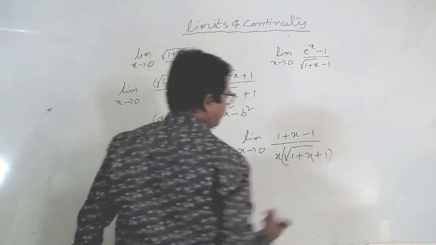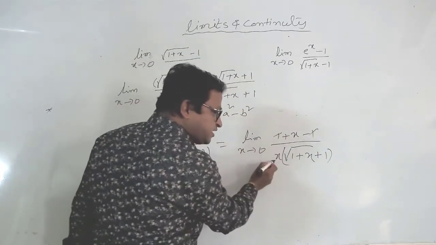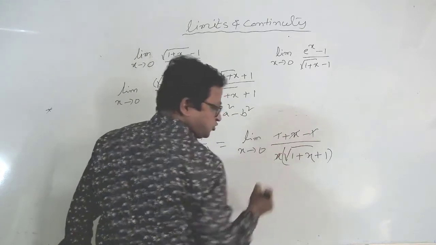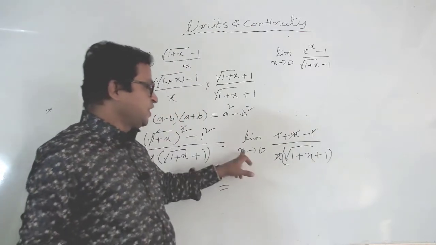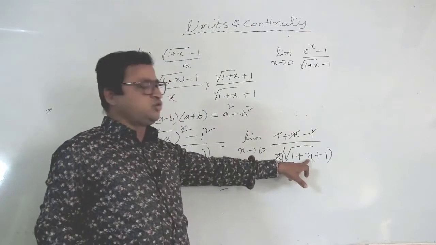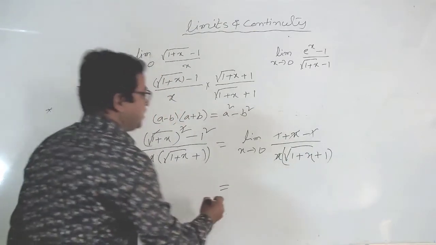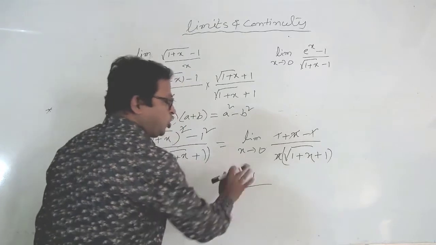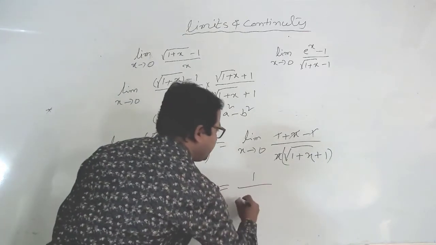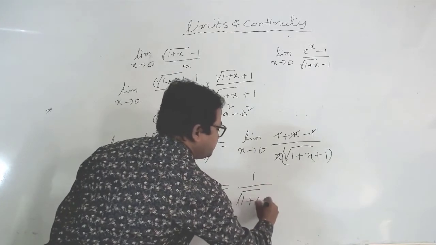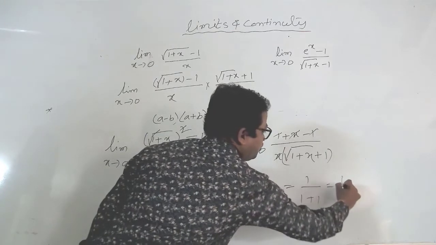Here plus 1 and minus 1 get cancelled, and x and x also cancel. Now apply the limit, putting 0 in x place. 1 plus 0 is 1. Before applying the limit, you write the limit; after applying it, you don't write it. So we get 1 by under root 1 plus 0 plus 1, that is 1 by 1 plus 1, which is equal to 1 by 2.